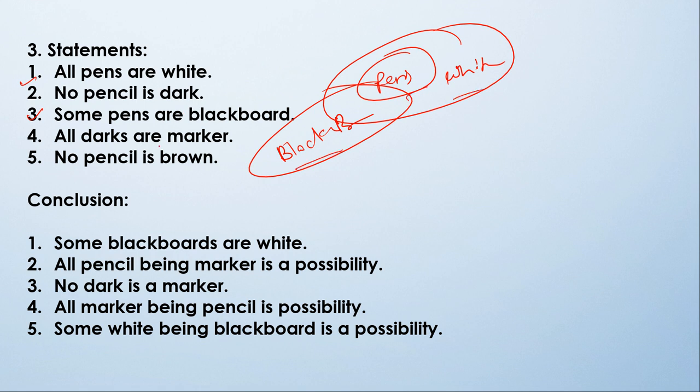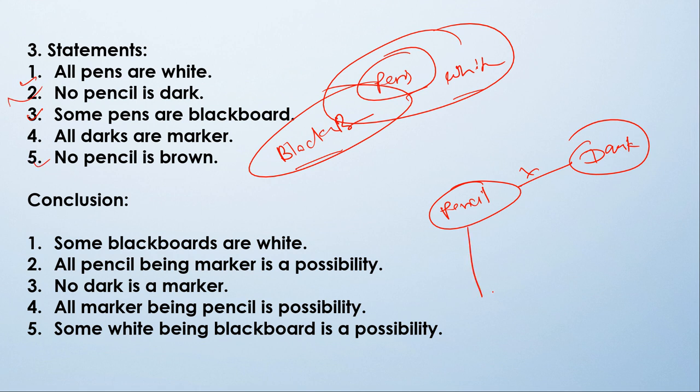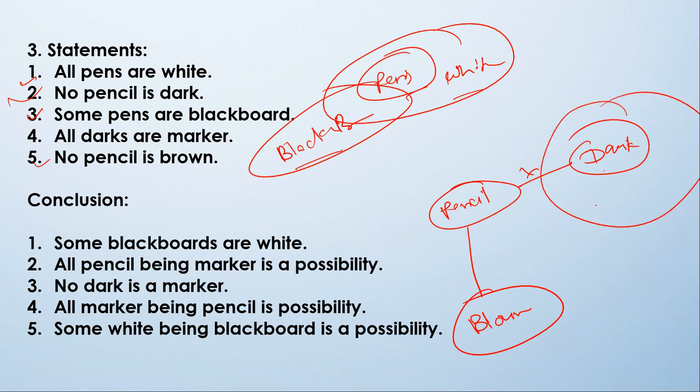Now we don't have any statement that relates blackboard or pen or white. So what we will do, we will draw another parallel figure, like no pencil is dark. So this is pencil and this is dark, and there is no relation between pencil and dark. Now no pencil is brown. So this is pencil and this is brown. So no pencil is brown. Now all darks are marker. Here is dark and here it will be marker.